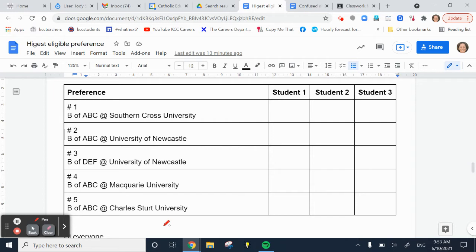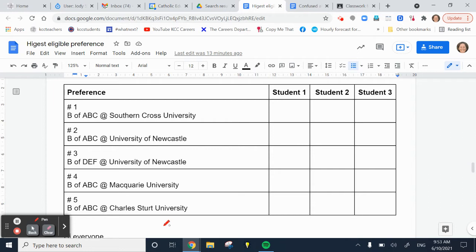So you can only be offered your highest eligible preference in any round. This point is super important, as many universities will tell you that it has to be your highest preference to get an offer. This is not correct. It's just a marketing ploy. It really is highest eligible preference. Highest eligible preference will make sense as I do the visual representation.